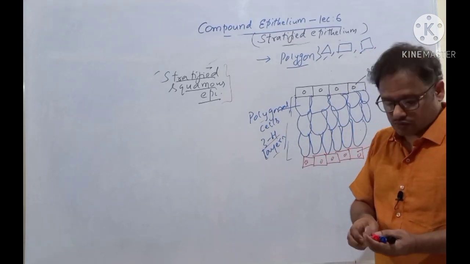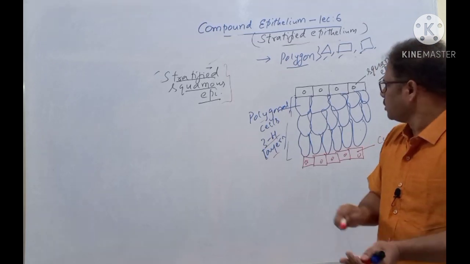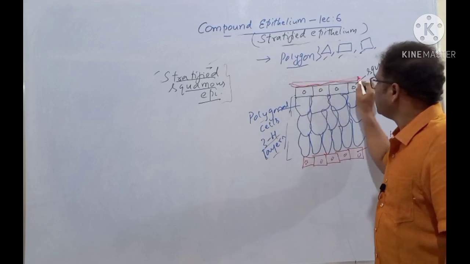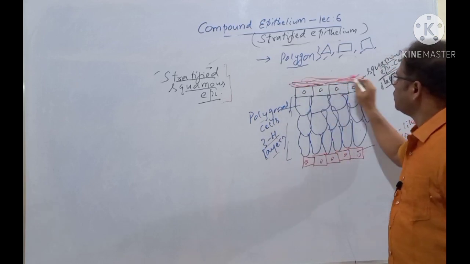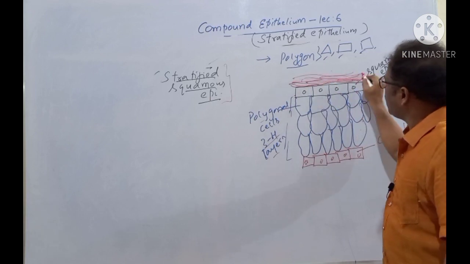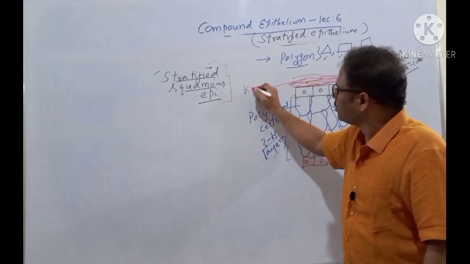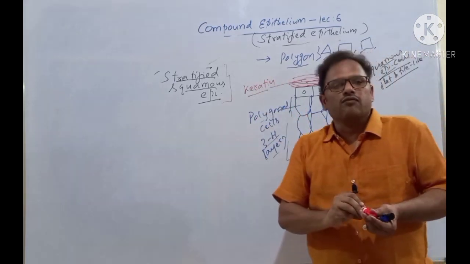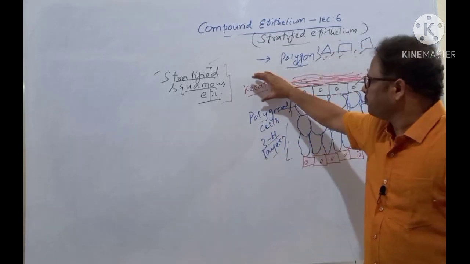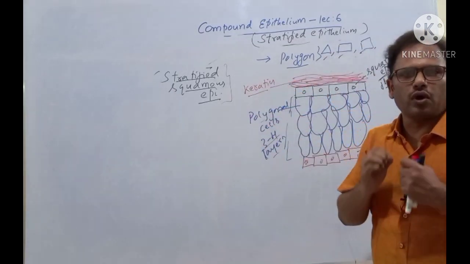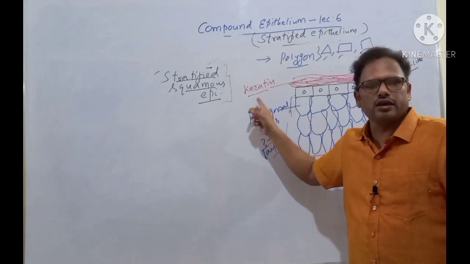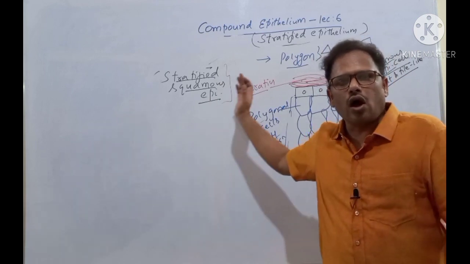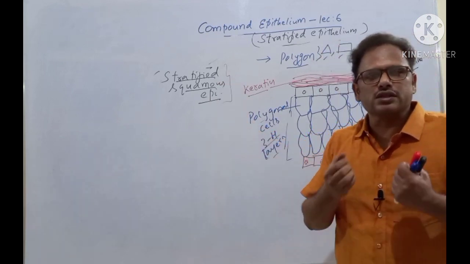And sometimes this epithelium may have keratin. What is keratin, bachcho? Keratin is a fibrous protein which is insoluble in water. All of you write down: keratin is a tough and fibrous protein which is insoluble in water. It is not digested by any proteinaceous enzymes.